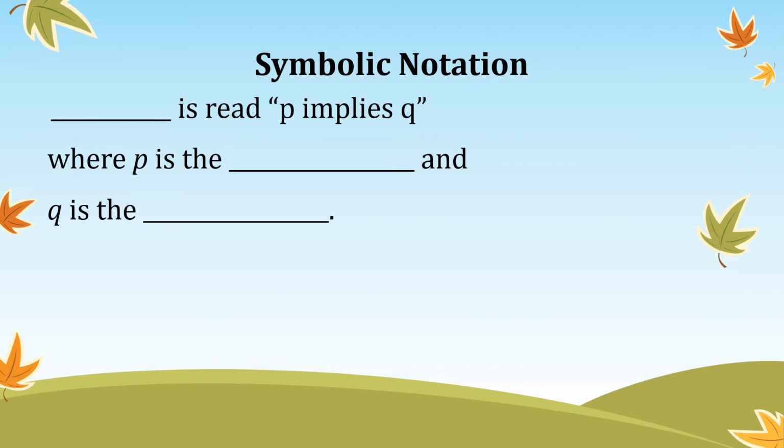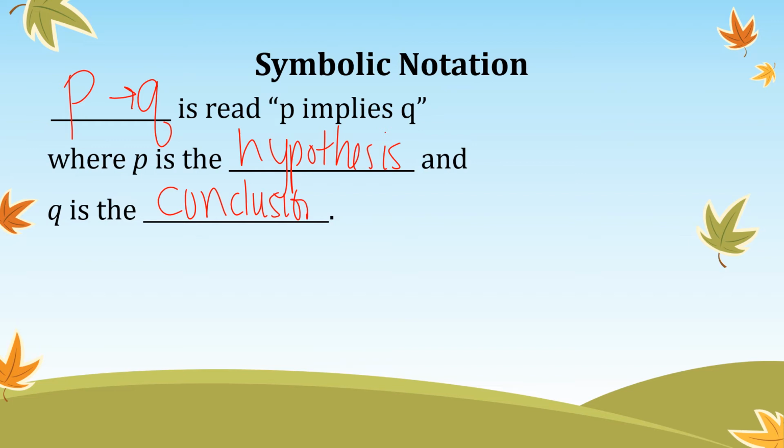Symbolic notation. This is the notation P arrow Q. Notice how this arrow looks like that because later we're going to use a different arrow. P is the hypothesis, and Q is the conclusion. P does come before Q in the alphabet.